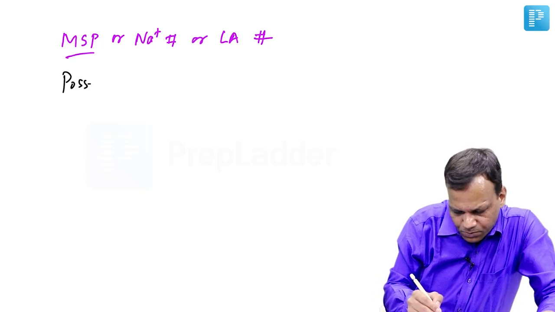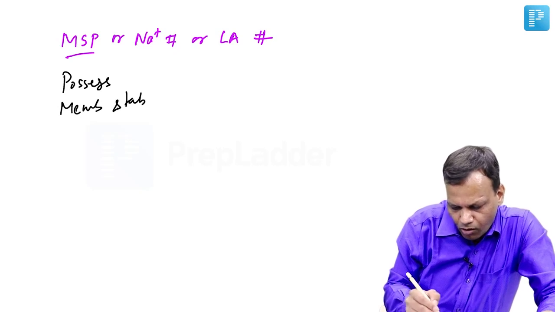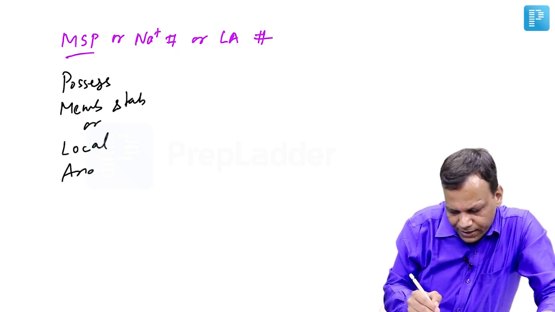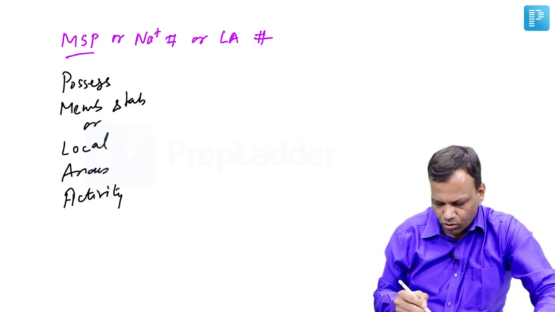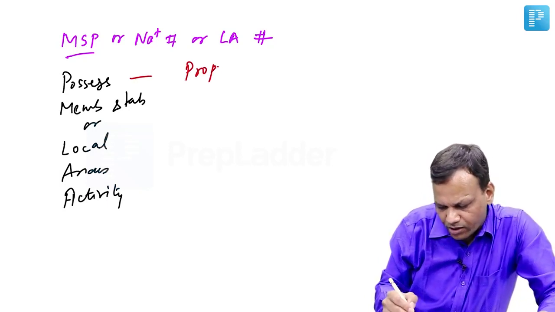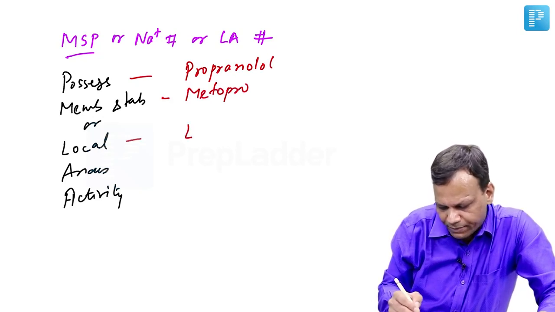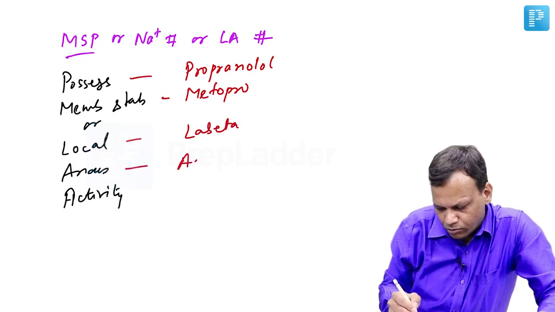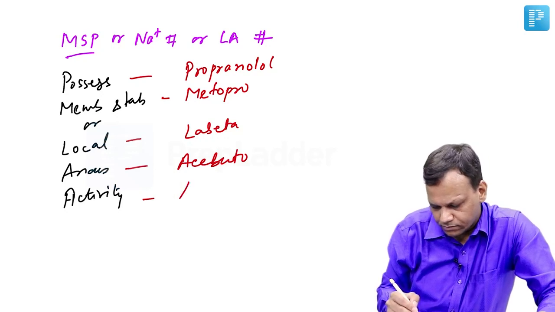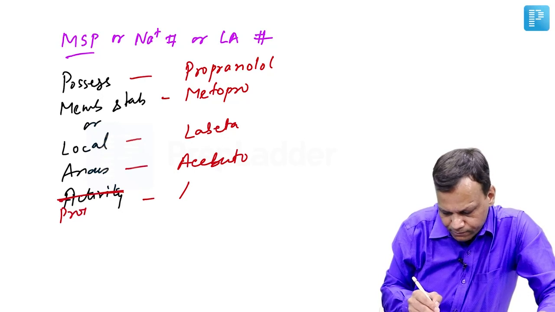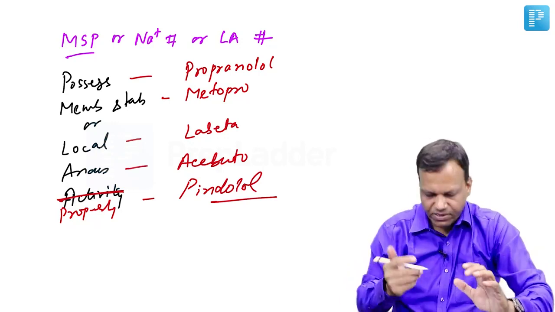So you can remember these as 'P possess membrane stabilizing or local anesthetic activity'. P stands for propranolol, metoprolol, labetalol, acebutolol, and pindolol. So these are having membrane stabilizing property.